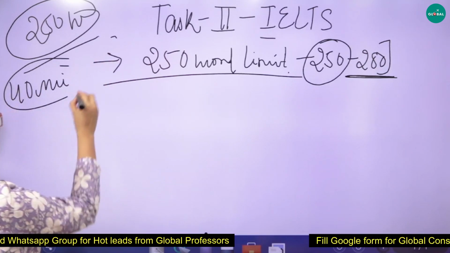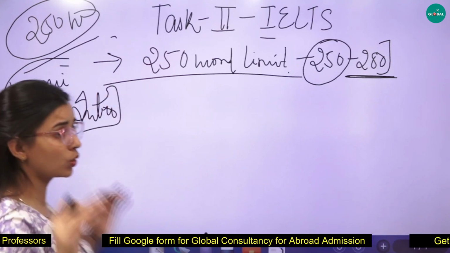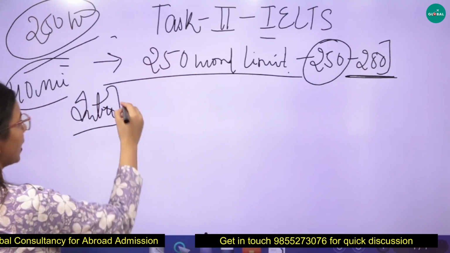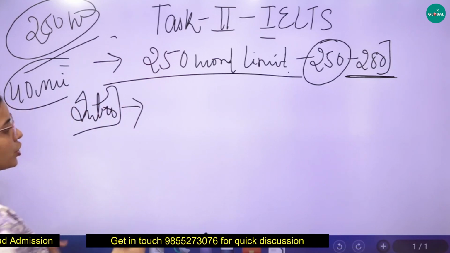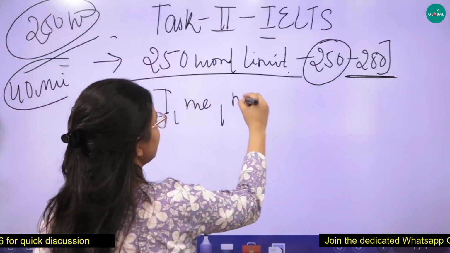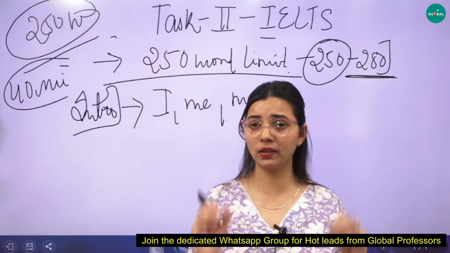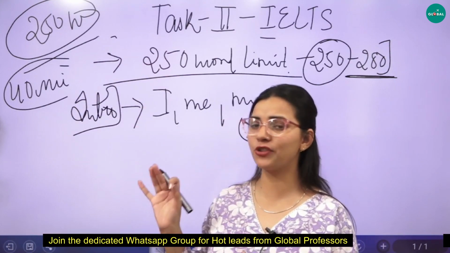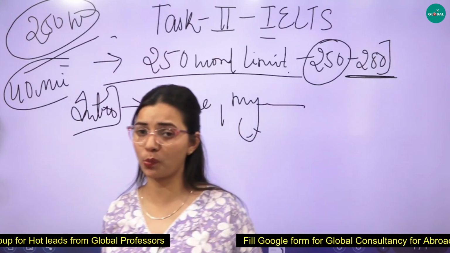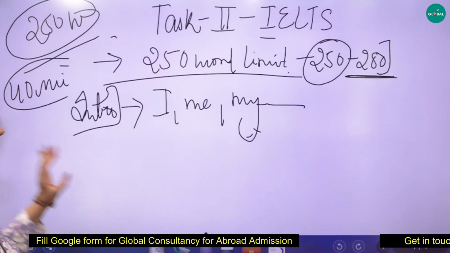Number 2, in the introduction part, basically I have already made a separate video on the do's and don'ts of the writing part. Just please go through that. And still I'm again telling you, in the introduction you can write I, me, myself for opinions only, but do not write in all this first person speech, keep it a generalized essay. Make sure, because you are not writing an article, you are writing an essay, so make things very clear.